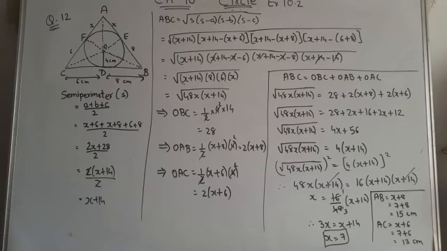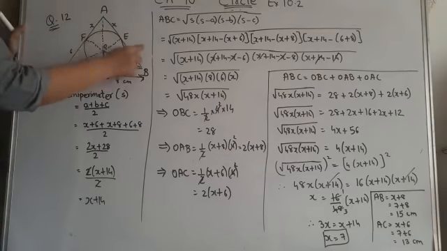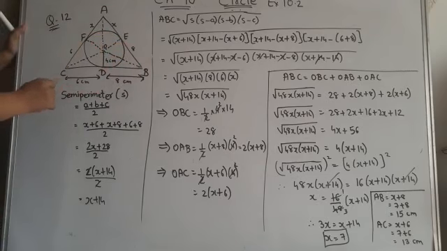Now children, our question is to find AB. So AB equals x plus 8. x is 7, so 7 plus 8 equals 15 centimeter. Next is AC. AC is x plus 6, that is 7 plus 6, equals 13 centimeter. So like this, children, we got the values of AB and AC.